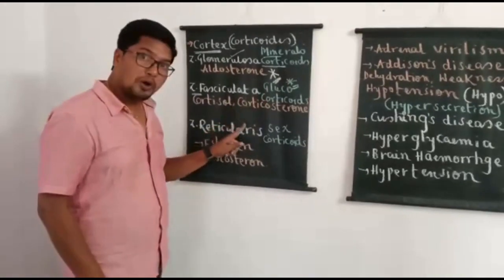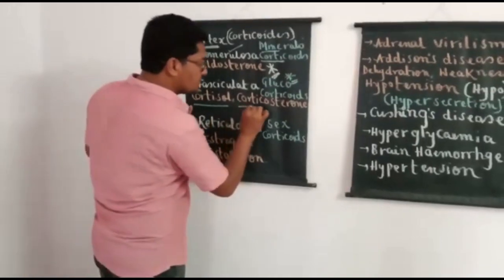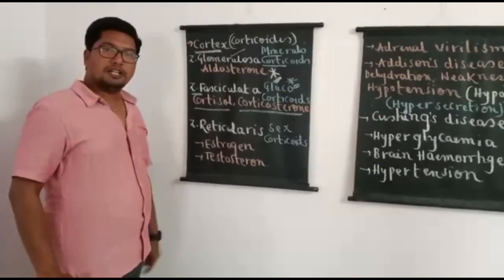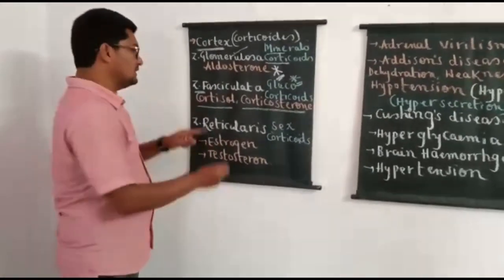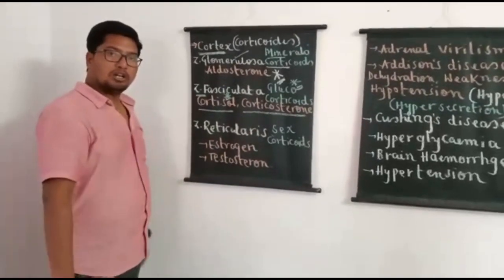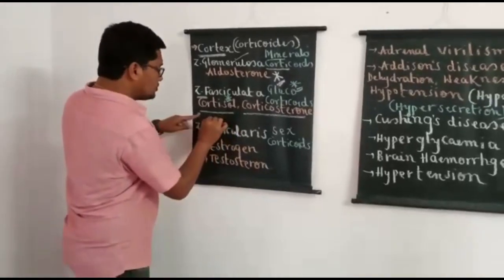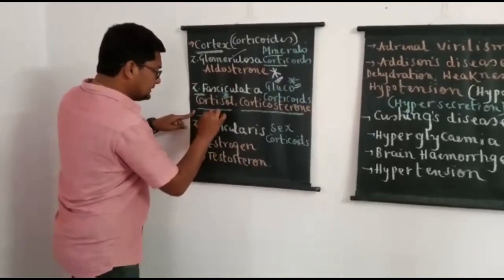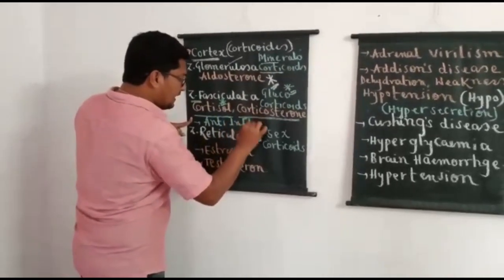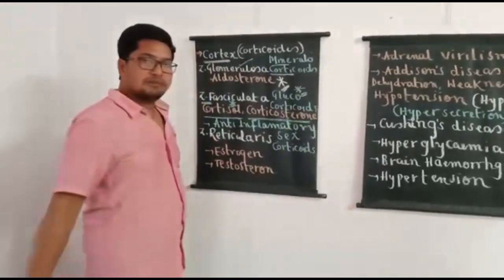Glucocorticoids also group of hormones, and in this group of hormones, two important names which students should remember, that is cortisol and corticosterone. And further, students should remember cortisol is the principal glucocorticoid, and one very important point students should remember, cortisol is the hormone with anti-inflammatory effect. So very important question, previously asked question in NEET exam.